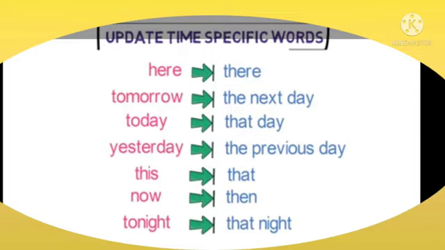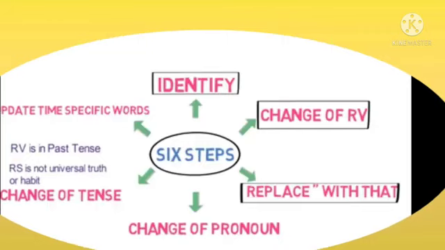The sixth step is update time-specific words. Change the words denoting time, as these words indicate the tense. Here changes to there. Tomorrow changes to the next day. Today changes to that day. Yesterday changes to the previous day in indirect speech. This changes to that. Now changes to then. Tonight changes to that night.